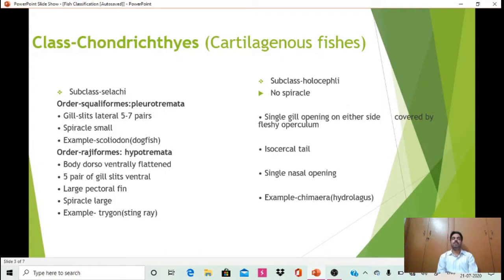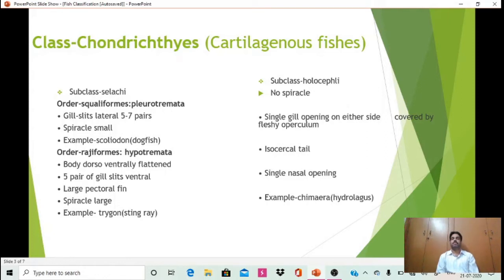This is also divided into two subclasses. The first subclass is Selachii, and the second subclass is Holocephali.